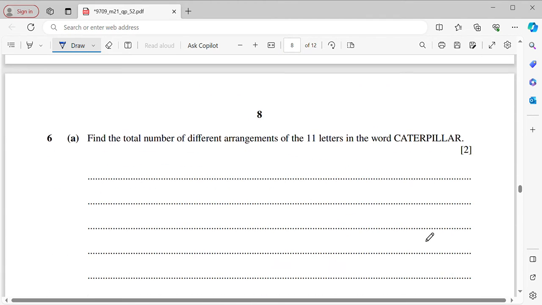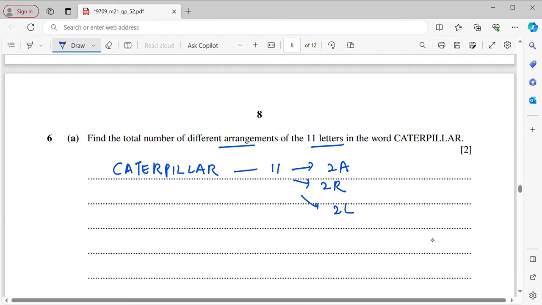Okay, now for question 6a. Find the total number of different arrangements of the 11 letters in the word caterpillar. So now CATERPILLAR. There are 11 letters. Out of 11 letters, you have 2 A's, then you have 2 R, and you have 2 L. Then here you have 6 letters. That means you have 5 others. Okay, and now the total arrangements. So number of arrangements.